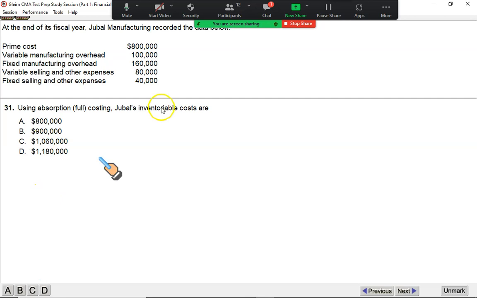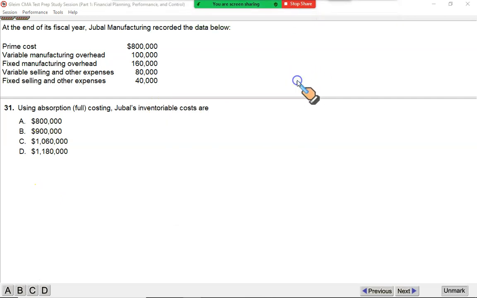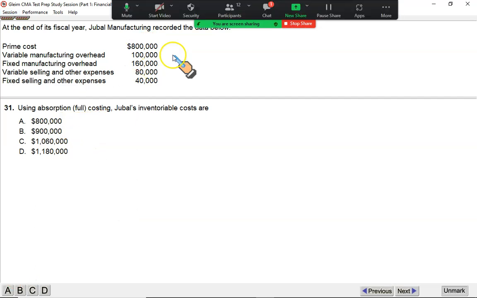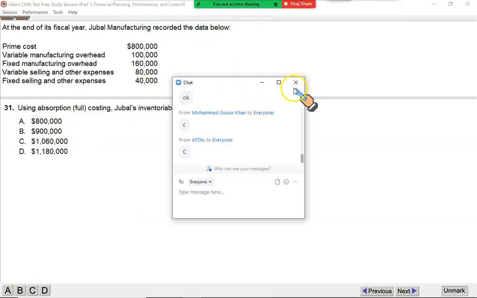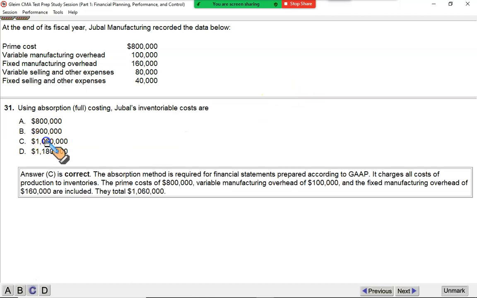If you do the same question using absorption costing, the number would be different. In this case, we will have to incorporate the fixed costs also, because in absorption costing, direct material, direct labor, variable overhead and fixed manufacturing overhead are added into the cost of product and are called inventoriable costs. It's going to be 900 plus 160, that's 1,060,000, in other words, 1.06 million. So that makes C the correct option.